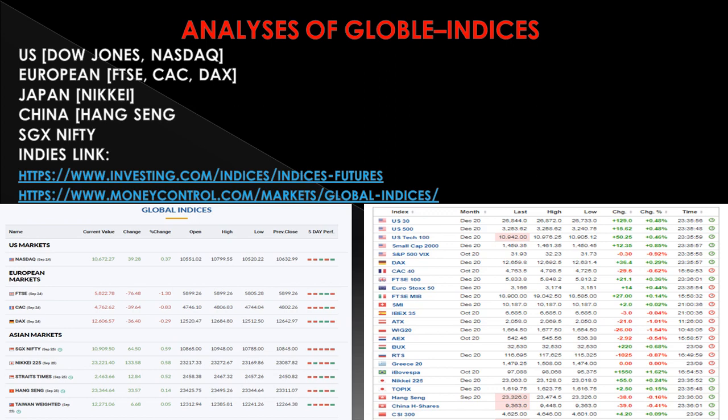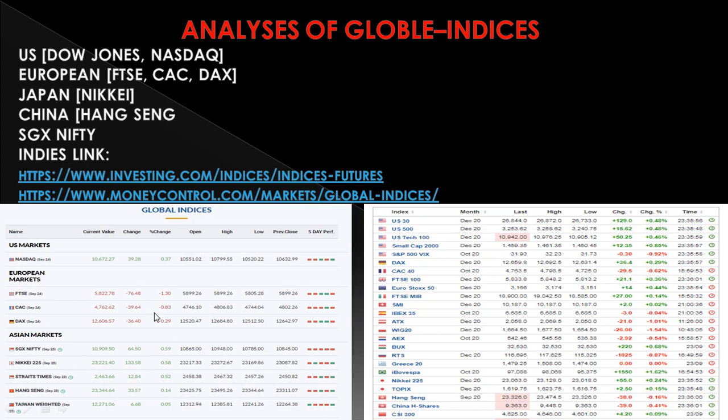To analyze the global entities, we can use two websites. One is investing.com, another one is Moneycontrol. In investing.com, this is the way you have to go: choose indices, then choose indices futures. After choosing indices futures, you will get this particular page. In this page, you can see the US market, as well as the European, Japanese, Chinese, and all Asian markets. The same way, in Moneycontrol, you have to go into the market and then global indices.